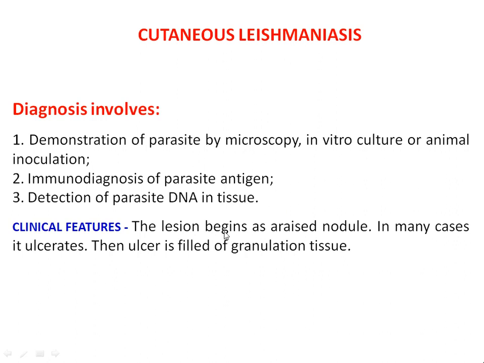As far as the clinical features are concerned, the lesion, that is the patches which appear on the skin, begins as raised nodules, that is the patches, the swellings. In many cases it ulcerates. In many cases of cutaneous leishmaniasis, an ulcer will develop. Then the ulcer is filled with granulation tissue.